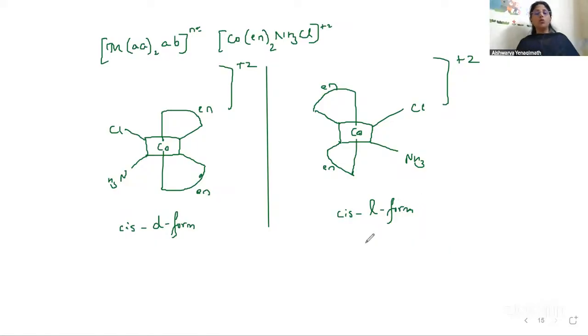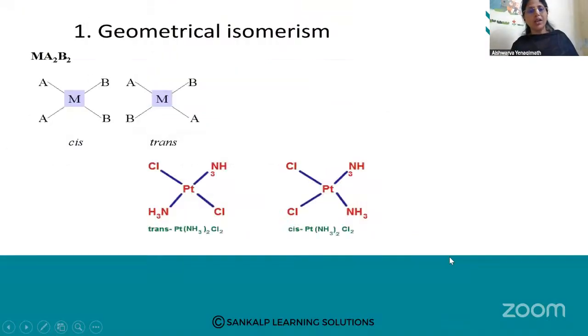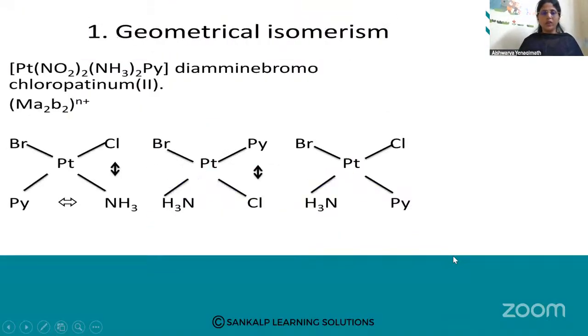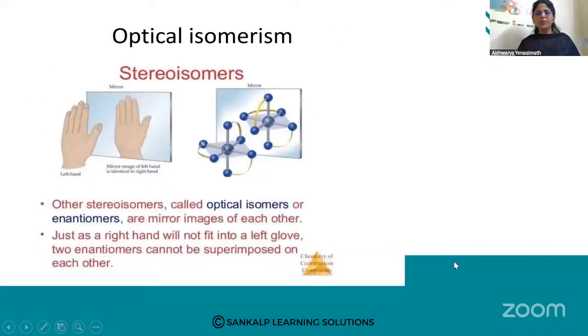So this is all about the different types of isomers that we have discussed. It may be structural isomerism, it may be stereoisomerism, and under stereoisomerism, we have seen the types. Under structural isomerism, we have seen the different types. We have seen geometrical isomerism, with different examples. We have seen coordination number 6, the same example we have taken. Then optical isomerism, I said mirror images of each other. Place the mirror, you will get a different structure. Other stereoisomers are called optical isomers or enantiomers also. They are mirror images, just like your hands. Yes, they cannot be superimposed. They are non-superimposable mirror images.